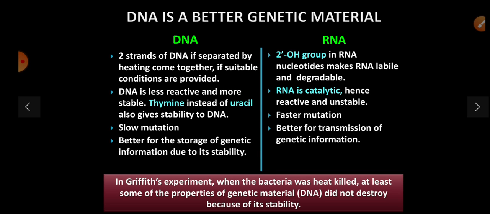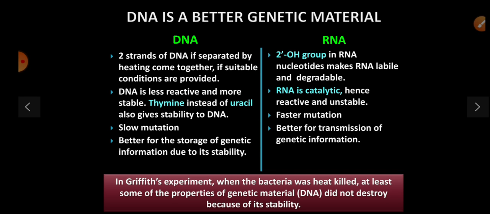Whereas the 2' OH group in the RNA nucleotide makes RNA labile and degradable. RNA is catalytic, hence reactive and unstable. It has faster mutation, which is better for transmission of genetic information.